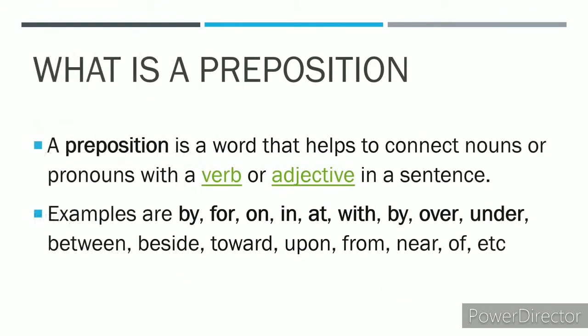Now, what do you mean by a preposition? A preposition is basically a word that is used to connect a noun or a pronoun to a verb or an adjective in a sentence. Examples of prepositions are by, for, on, in, at, with, and many others. You must be surprised to know that there are 150 prepositions in the English language. And more often than not, a preposition will always come before a noun. I repeat, a preposition will always come before a noun.